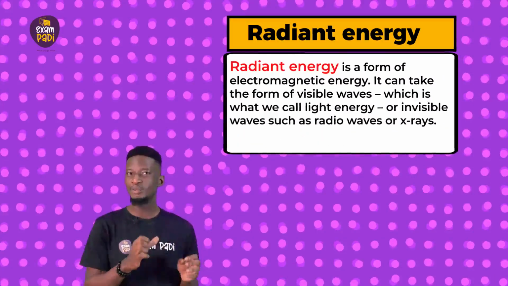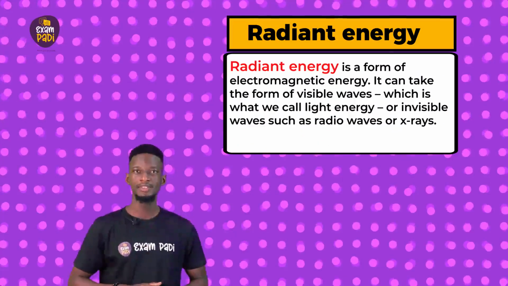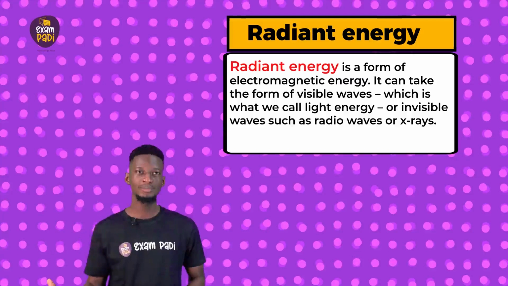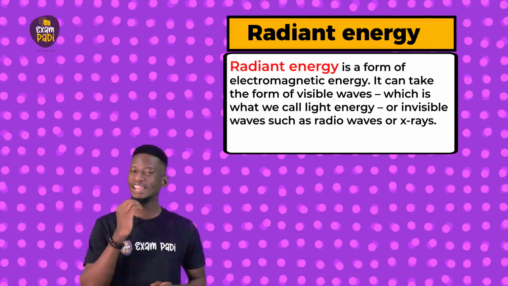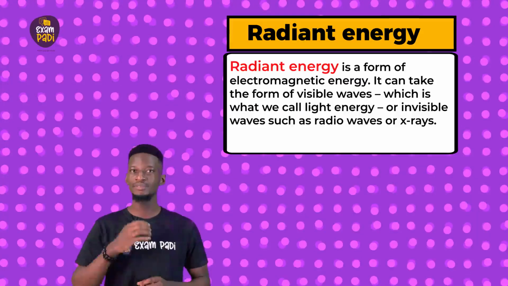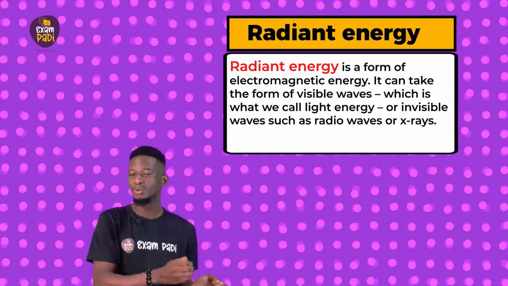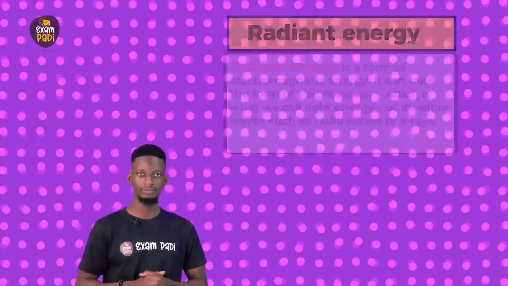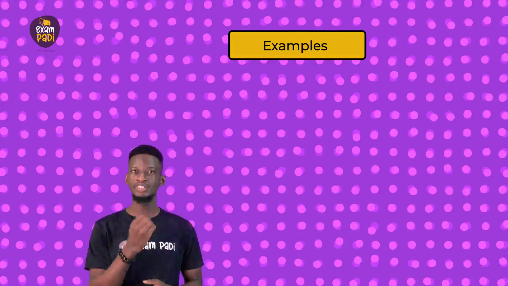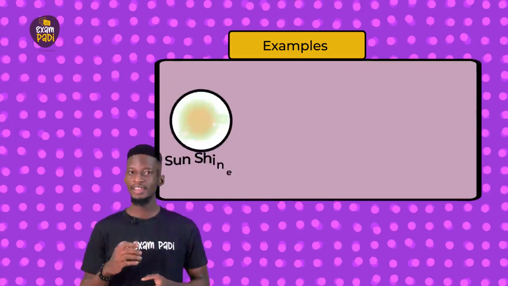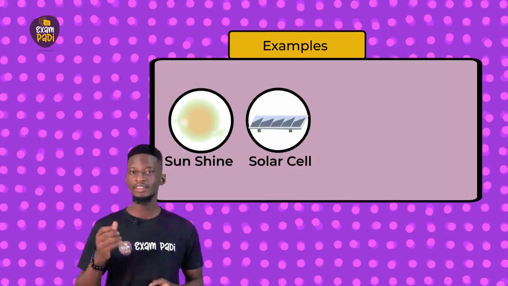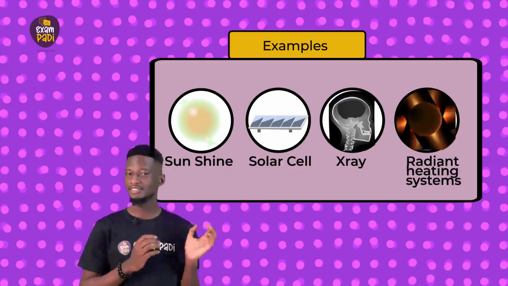Radiant energy is a form of electromagnetic energy. It can take the form of visible waves, which is what we call light energy, or invisible waves, such as radio waves or X-rays. Here are some examples of radiant energy: sunshine, solar cells, X-rays, radiant heating systems, and so on.